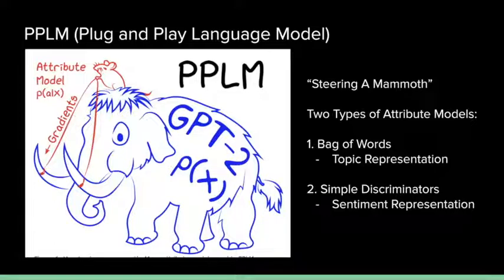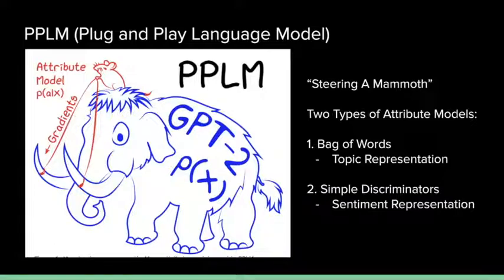The awesome thing about PPLM is that we don't need to train or fine-tune the underlying language model. This is useful because in many cases, these large language models available online take a lot of resources to train, maybe money, maybe time, maybe even tons of data that isn't even available. So in this case, we can take other language models and plug in this layer on top to be able to do more specific tasks. Uber likes to use the metaphor that these huge language models are like a woolly mammoth that lumbers around aimlessly, and the plug-in attribute model acts like a tiny mouse that sits on top of the mammoth and steers it.